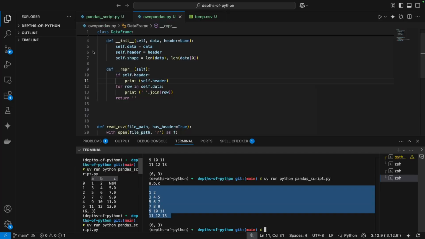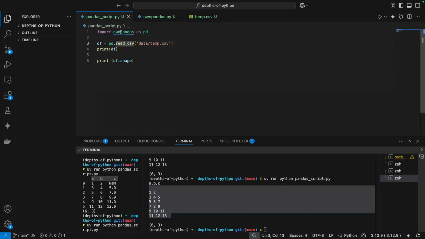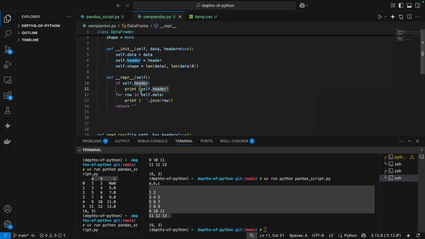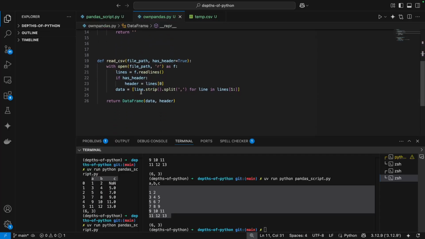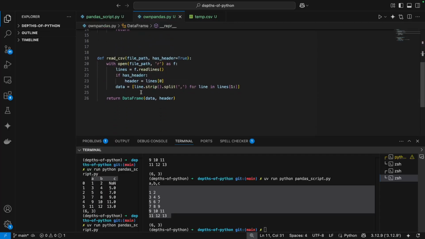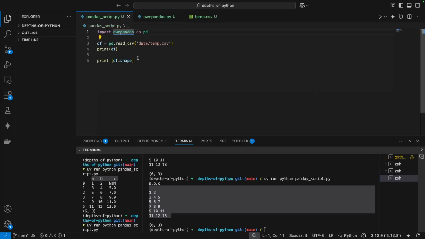So to recap, we have started with using default pandas and replicating that behavior in our own pandas library by hacking this whole thing out. When you get really, really comfortable with Python, you can go through a script and see what is a function, what are its parameters, what is it returning, when it's returning something, what are the attributes of that particular object, all of this. And that's what I mean by depths of Python.